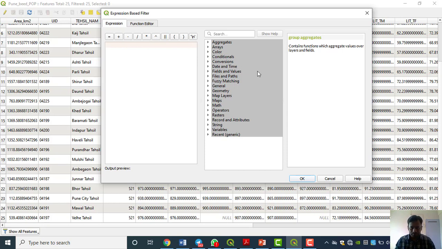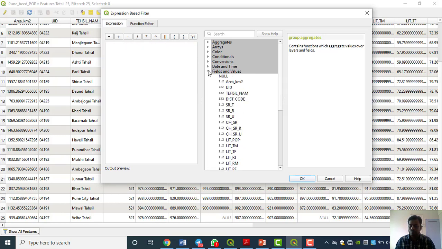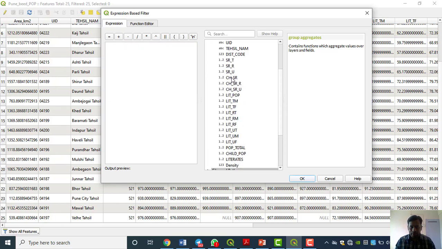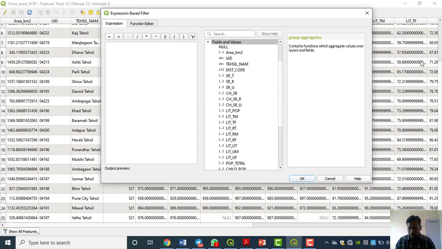Okay, now here the fields and values option is there. Just click over there. When you click there, whatever variables are available in your attribute table, all variables will appear here. What is the use of this option? We can handle the data by using an expression based filter from here.